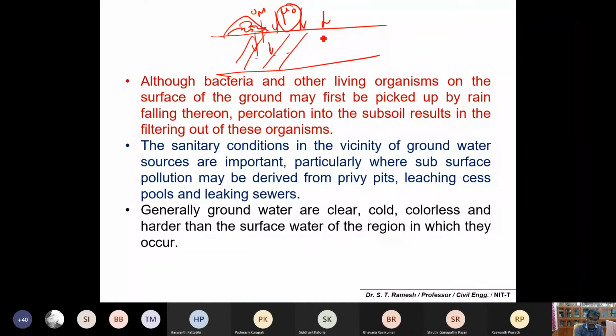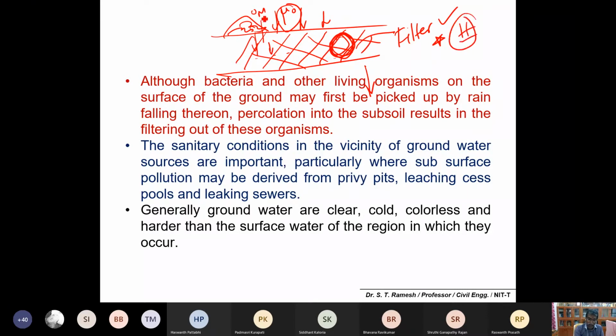These microorganisms will be retained in the soil, because they will not be allowed to get into the groundwater; the soil layer acts as a filter. Please remember that. It will retain all the microorganisms, or the microorganisms will find a place and attach onto the surface of the medium. Thereby the water is free from microorganisms. Please remember this concept also.